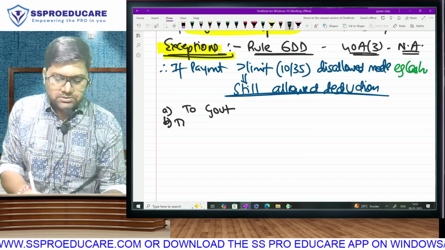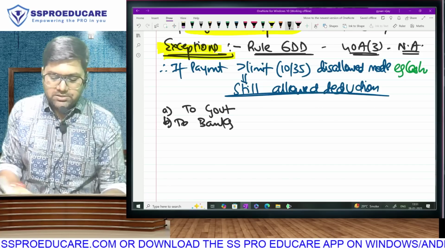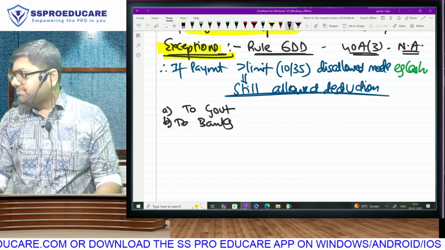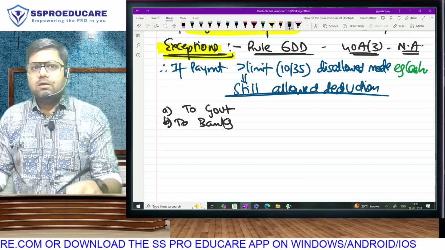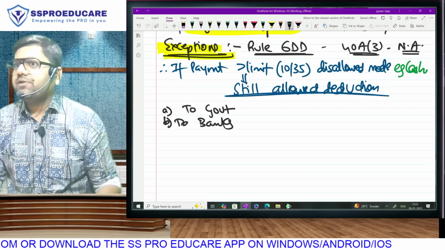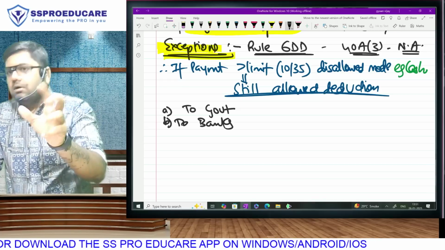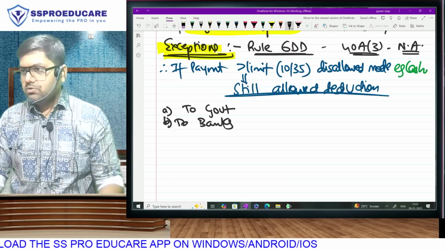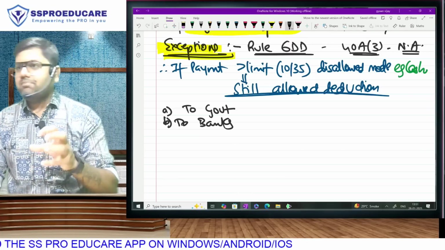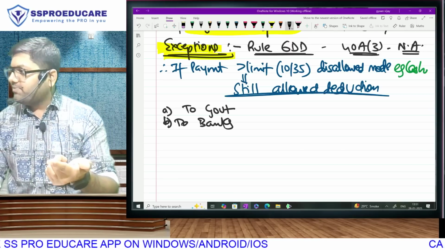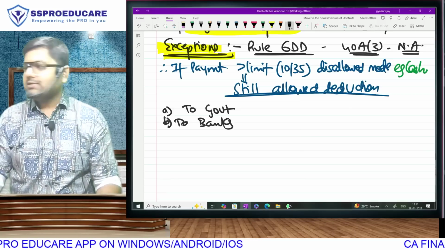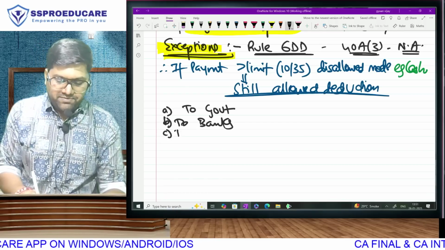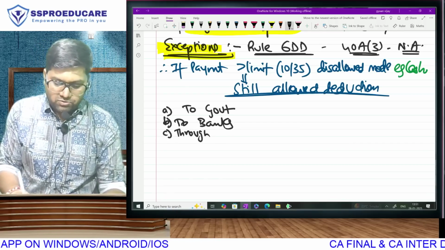Any payment to banks. See, banks are created to handle cash. Deposit is not expense, please understand. If I use a credit card for my day-to-day expenses, I will make payment to the bank. I can make cash payment to the bank, no problem. You understood or no? Supposingly, I have taken some banking service in my business. For that, I have paid in cash. No problem. Banks are created to handle cash. No problem. Any payment which is done through bank transfer voucher.